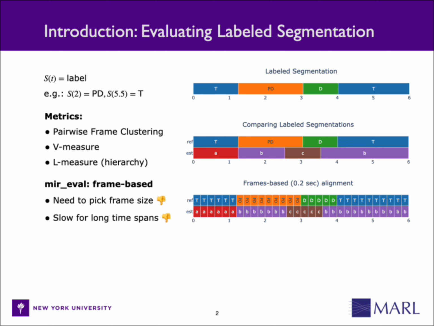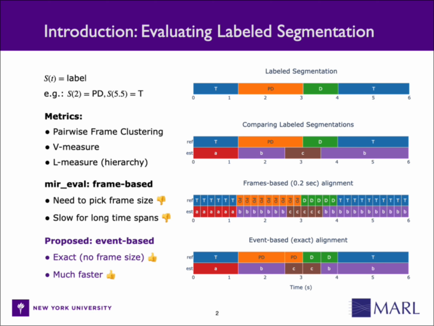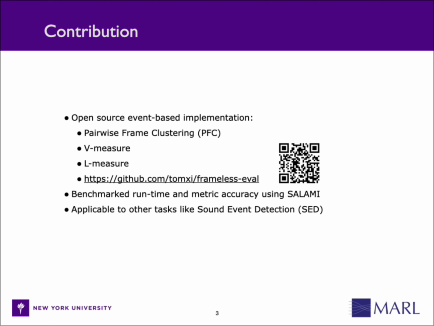However, MIR-Eval does so by using a frame-based paradigm, where the segment labels are sampled with a uniform frame rate. We can do better than that with an event-based paradigm for implementing the same metrics. We propose event-based implementation for computing the pairwise frame clustering score, the V measure, and the L measure. We benchmark them against existing frame-based implementations in MIR-Eval using real MSA outputs on the Salami dataset.